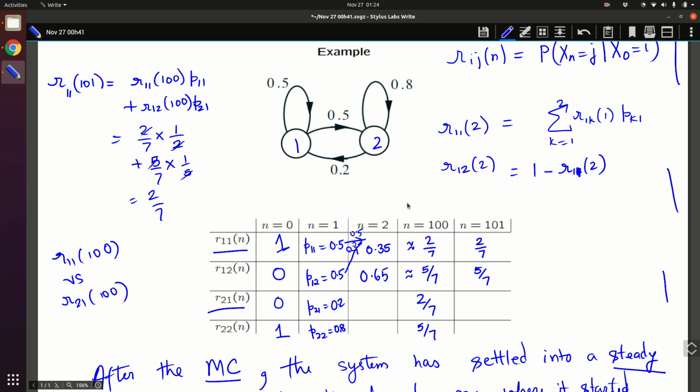Alright, so now there is also some intuition here. Why is this 5 by 7 bigger? That's because if you are in state 1, there is a good chance that you immediately move out to state 2. But in state 2, you tend to remain a little bit longer, and hence the steady state probability also reflects that: 5 by 7 is a bigger number than 2 by 7. Okay, so this is a concept that is also quite intuitive.